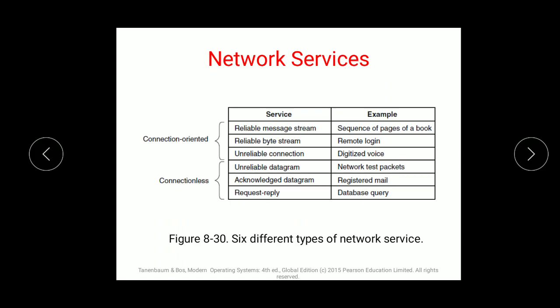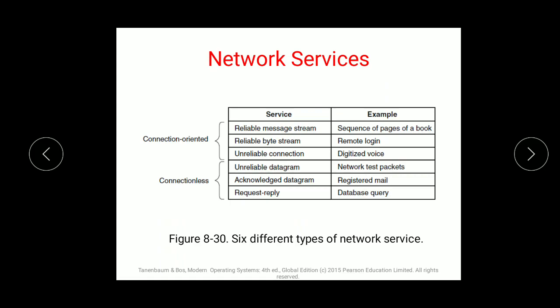But there should be some pros and cons when we are talking about connection oriented and connectionless. When there is a proper connection for a network service, connection oriented sends the data in proper order, as the sender has sent it, and the receiver will also get the same data in the same order. But in connectionless, as the connection is not verified, the data being sent will not be in order, and the receiver will also not get it in the same order. So these are the two different cases in network service.